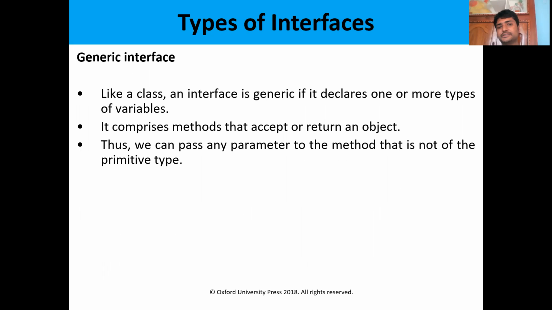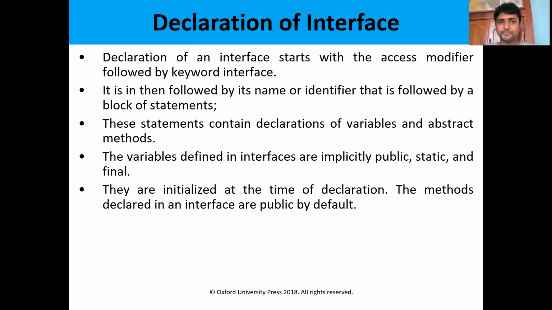And then generic interfaces. Generic interfaces means we can use non-primitive data types like class name and interface name as data type. We can take the interface name and the class name as data type. Those types of data types are known as non-primitive data types. If you use the interface name as data type, then those are known as generic interfaces. So broadly, we have three types of interfaces.